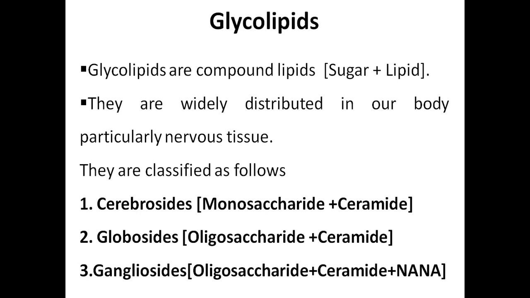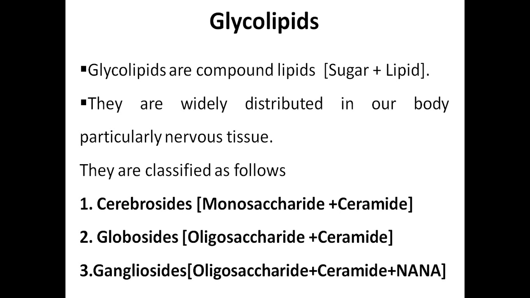They are made up of carbohydrate, like sugars or amino sugars, and lipid content. So when carbohydrate content and lipid content are present, it is called a glycolipid. These glycolipids are widely distributed in our body, particularly in the nervous tissue. They are classified into cerebrosides, globosides and gangliosides.